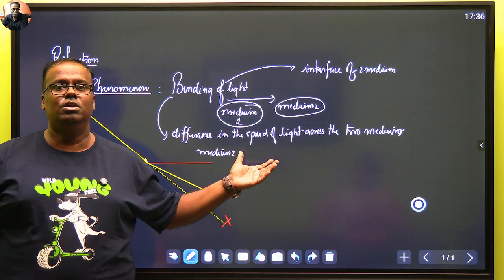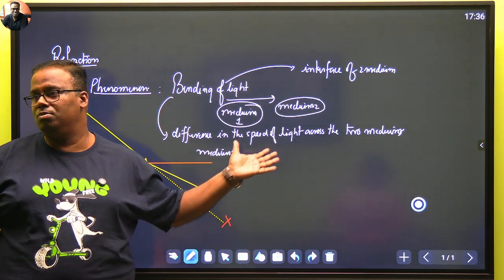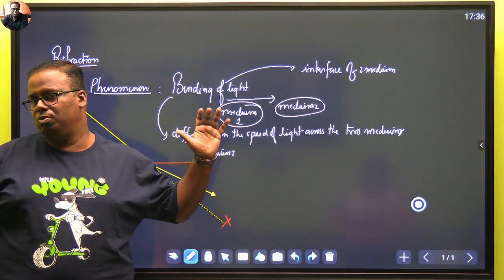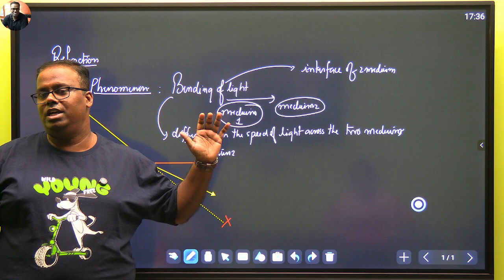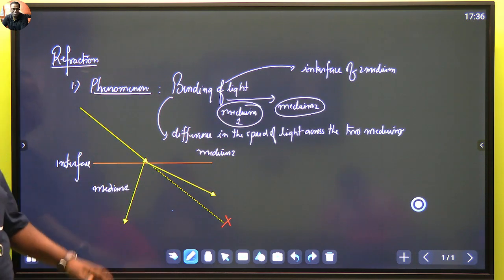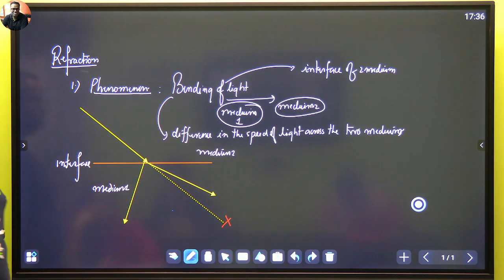Refraction is the bending of light as it enters from one medium to another medium, and refraction always happens at the interface between two mediums. दो medium के interface के बीच में ही आपका refraction होगा, and this happens because of the difference in the speed of light. That means the light travels at a different speed in medium 1 and a different speed in medium 2.